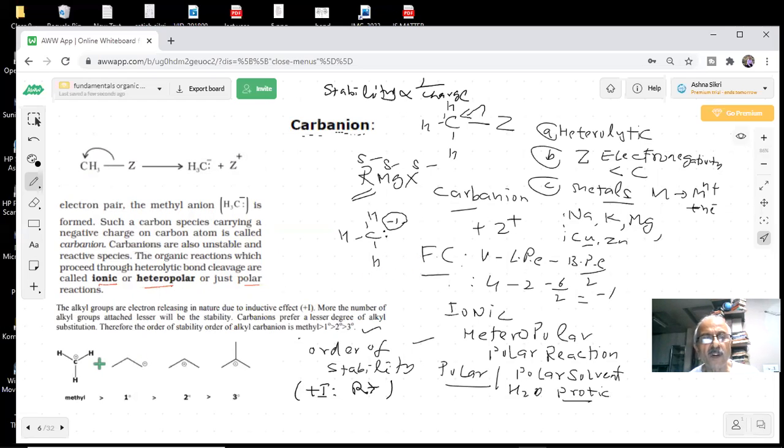So here I have shown already, this is the bond line representation, students. This is my 1 degree, this is a 0 degree. I will say 0 degree, 1 degree, 2 degree, 3 degree. This is the order of the stability, students, with the effect being plus I. Any doubt? No, sir. Okay. You got everything noted down? Yes, sir. All right. How many colored pens do you have? Sir, 4.